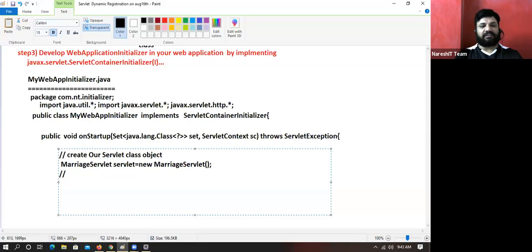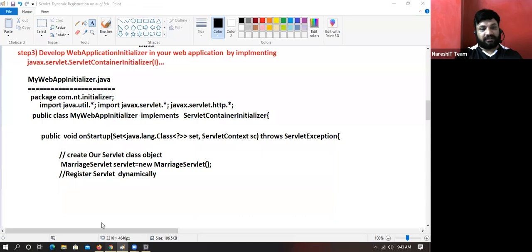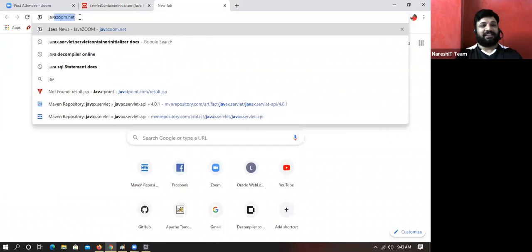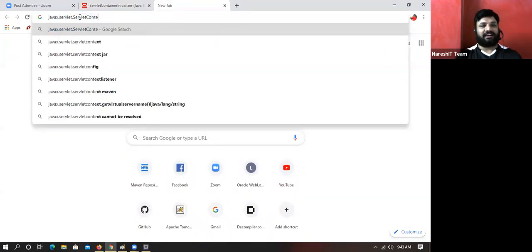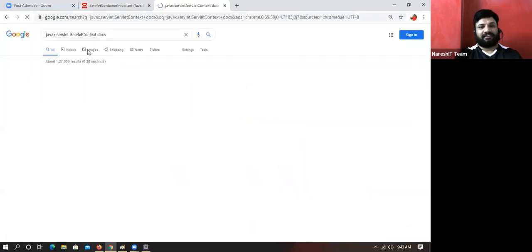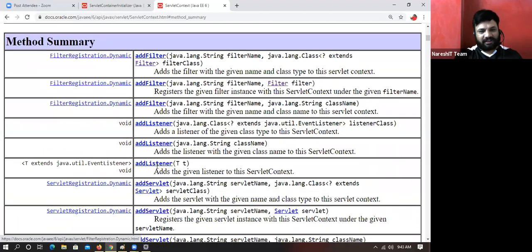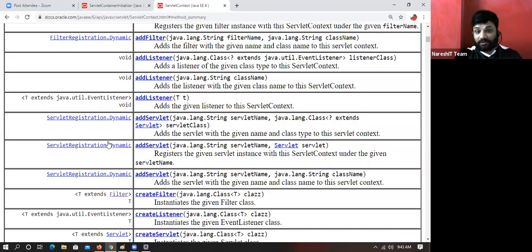Next one, register the servlet dynamically. Now listen. The addServlet method is there in javax.servlet.ServletContext. It takes a logical name and the servlet class object.